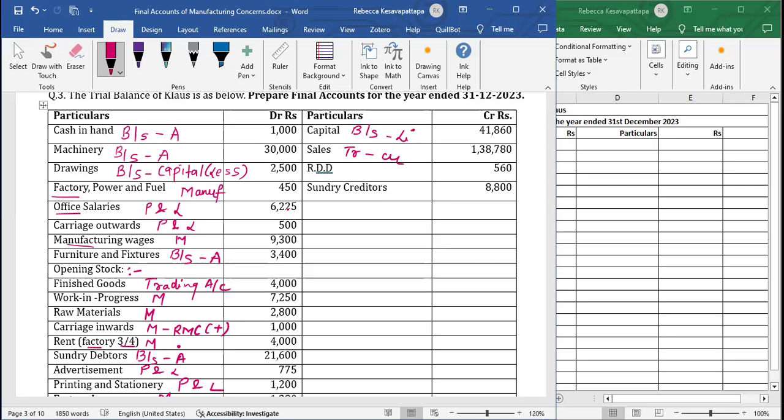Reserve for doubtful debts. This is new RDD. Sorry, this is old RDD. Where is old RDD written? We have to write it in P&L. We will see what to do of this. Then we have sundry creditors, balance sheet, liabilities.